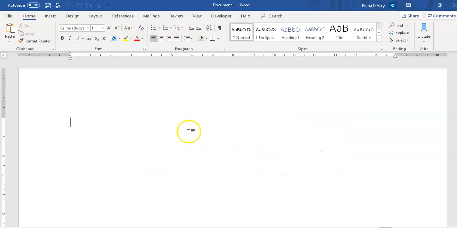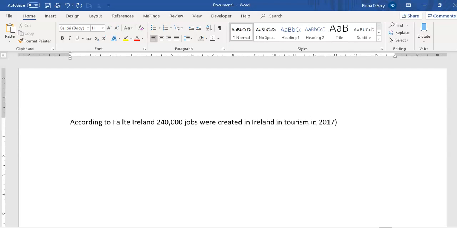So I'm going to put that into my Word document. According to Fáilte Ireland, 240,000 jobs were created in Ireland in tourism in 2017.